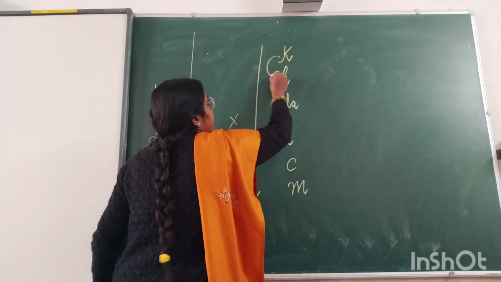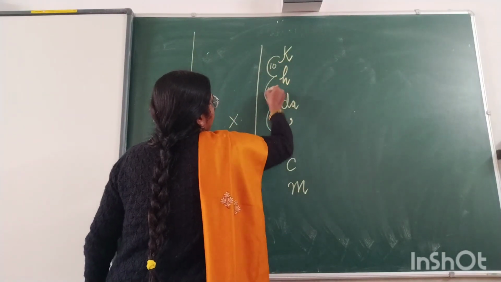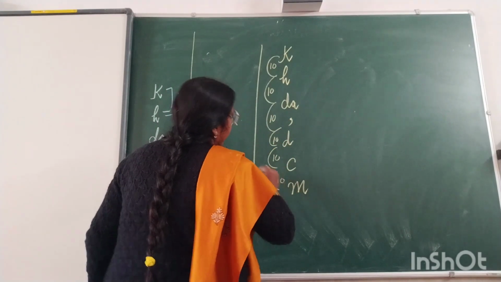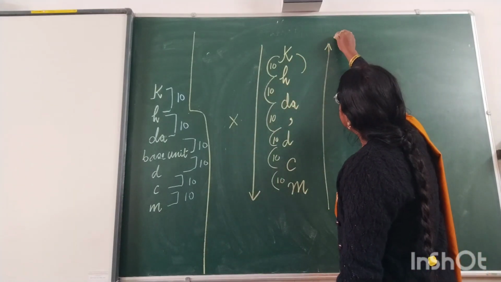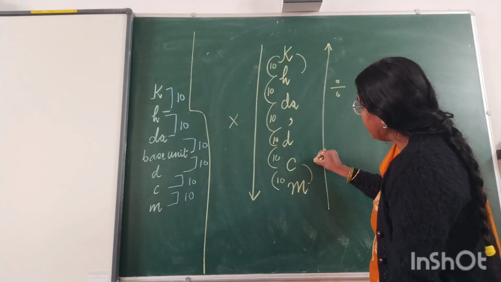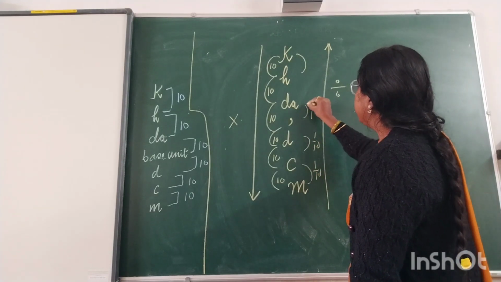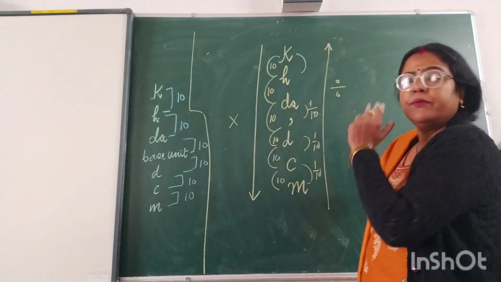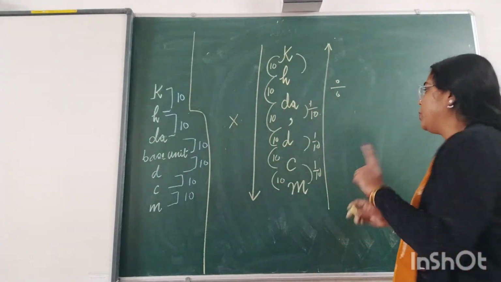When we are going down the steps, each step covers 10 points, so whatever the number is, we will multiply it by 10. After that, when we are going up, from lower to higher, we have to divide. The same thing is there: 1 upon 10, 1 upon 10, 1 upon 10. So getting up, we divide. Getting down, we multiply. This is the first important thing.